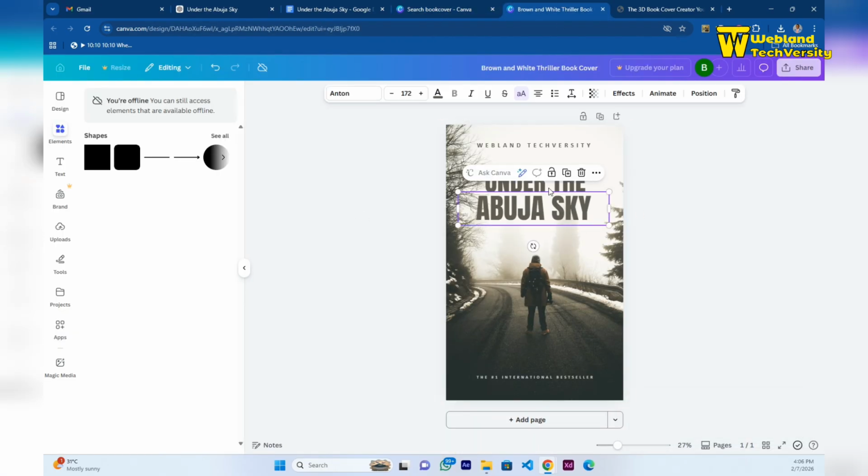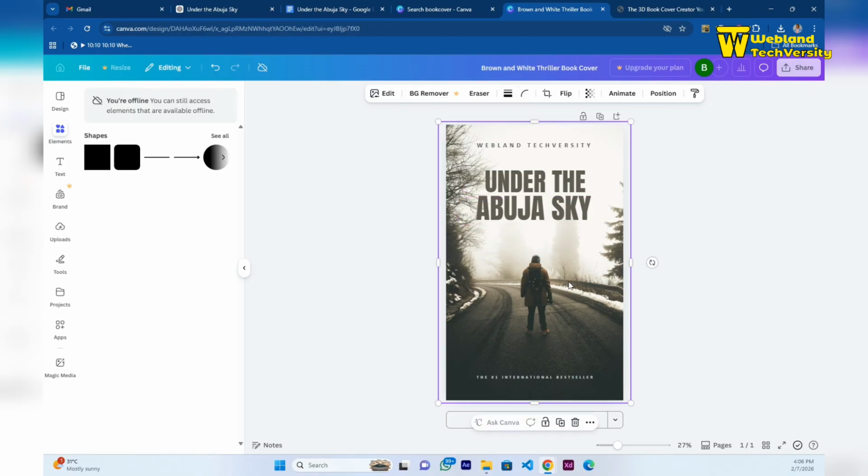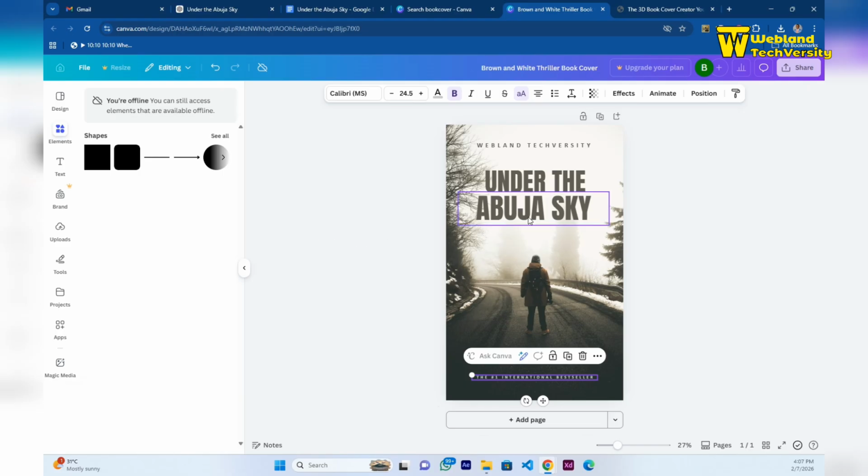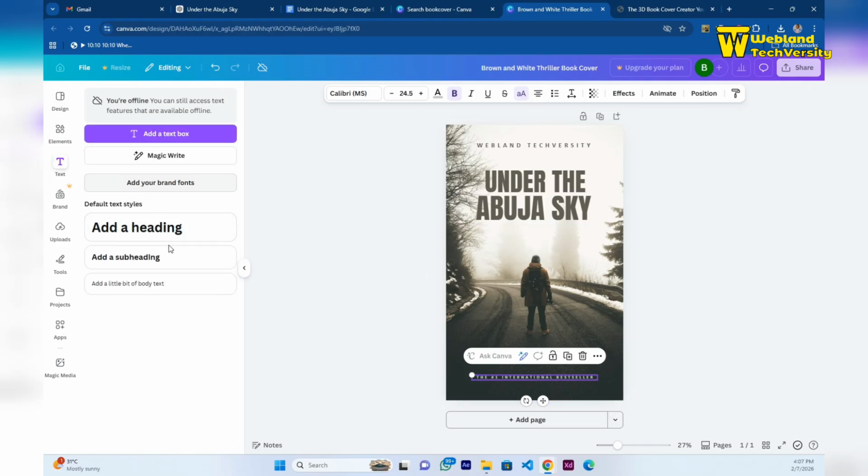Here you can design it to your will, write your name, the name you publish with. It can be your name, it can be your business name you publish with. This is now the title of the book. You can change this cover: once you click here, you edit and remove this one and add the kind of cover you prefer, the kind of design you prefer. Change everything that you want to change. If you want to write something, you can click on text and add a text by yourself and add more text.